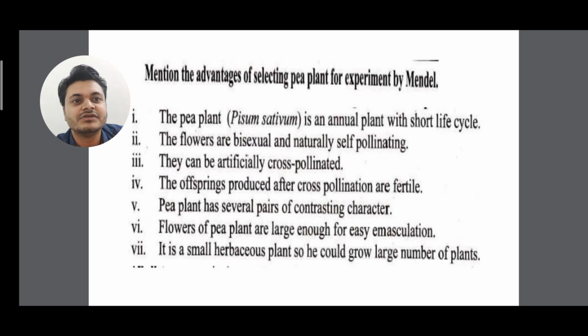The flowers of the pea plant are also large enough for easy emasculation. Emasculation is the process of removal of the stamen, or removal of the androecium. Next, it is a small herbaceous plant, so he could grow a large number of plants, and it was a cheap plant, not so expensive. So these are the reasons why Mendel chose the pea plant.